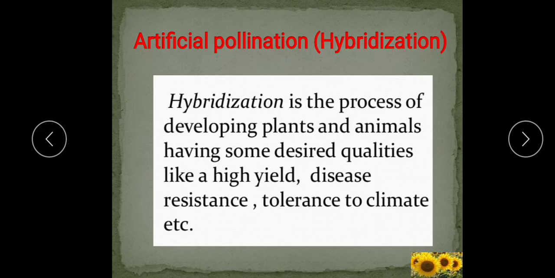Based on these experiments, he established the principles of inheritance and laid the foundations of genetics. So he is known as the father of genetics also, Gregor Mendel.